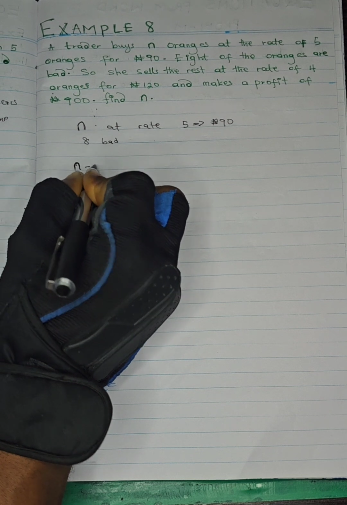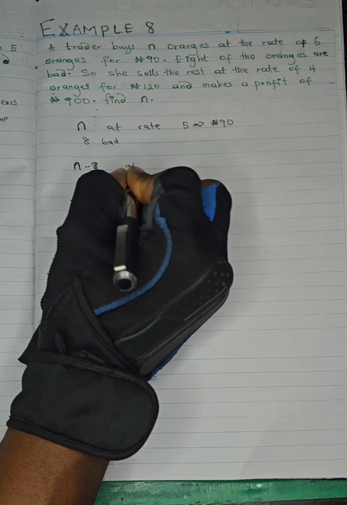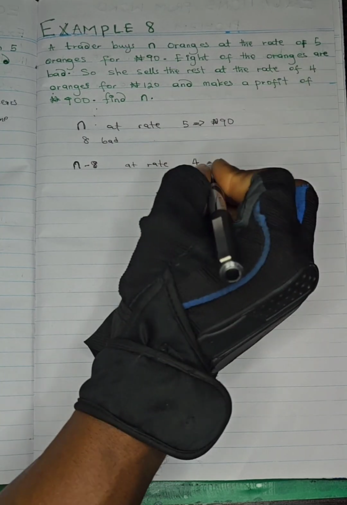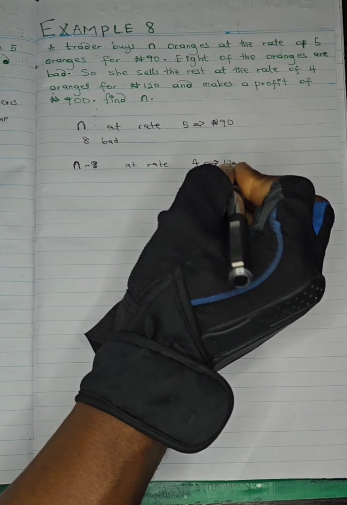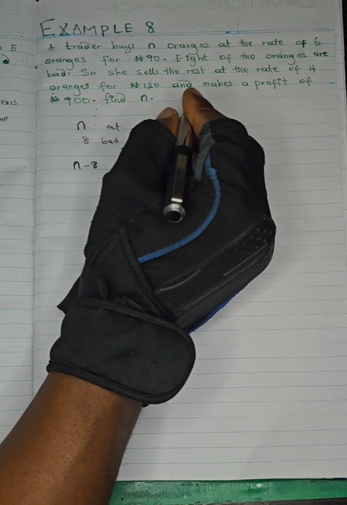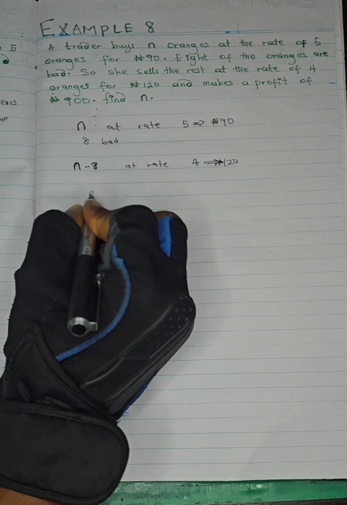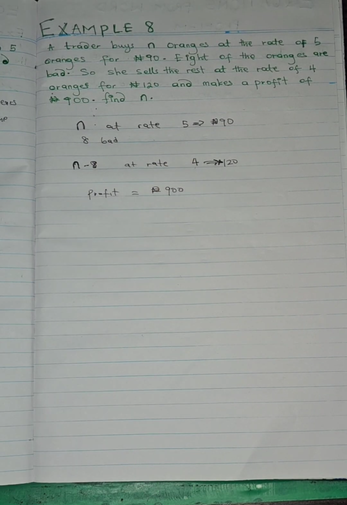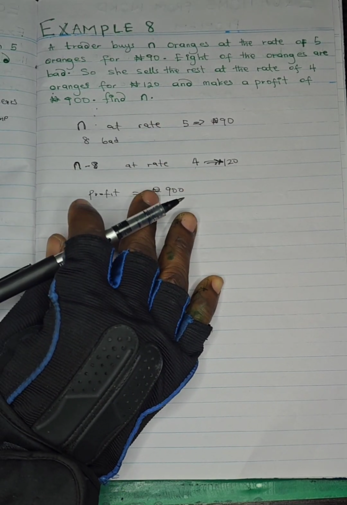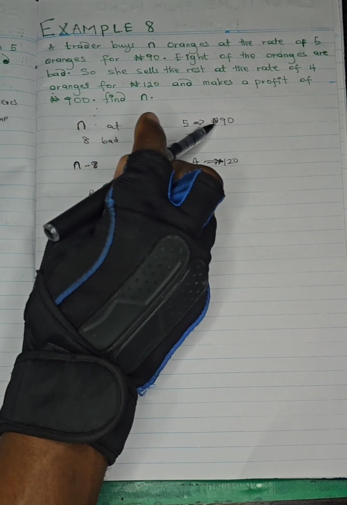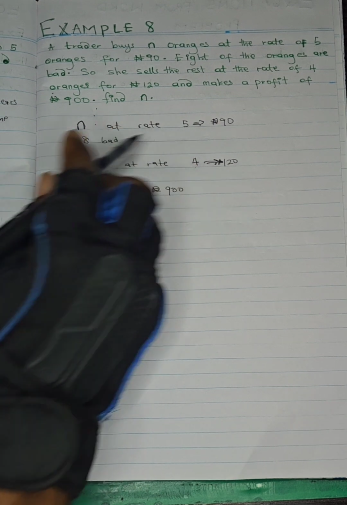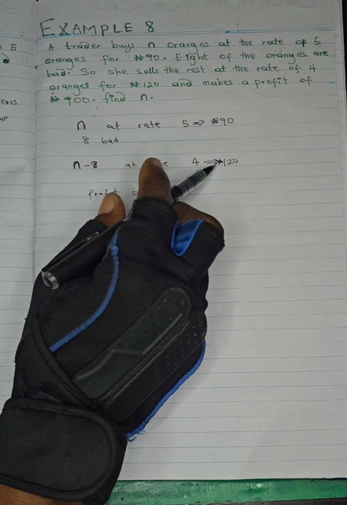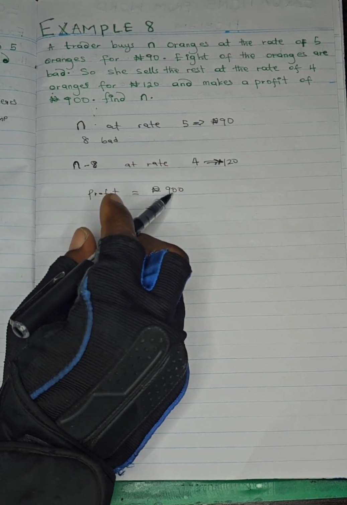We have been told that n minus 8, at the rate of 4 oranges for 120 naira, makes a profit of 900 naira. So the profit is 900 naira. Find n. You see the way I'm trying to express it. She bought something at the rate of this, and 8 were bad. She now sold the remaining at the rate of that and made a profit of 900 naira.